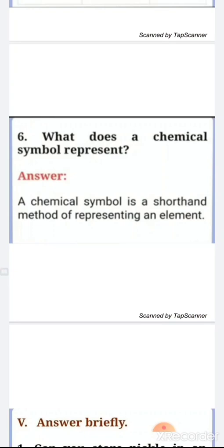We are using some image or symbols for the element's name. So what does the chemical symbol represent? A chemical symbol is the shorthand method of representing an element. Okay, this question you have to write in our classwork note.